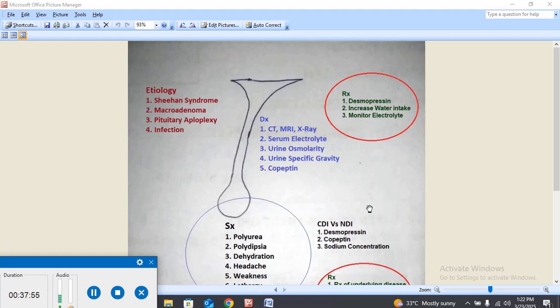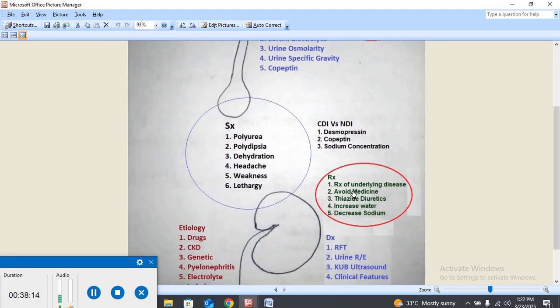That monitoring is essential. But in most cases the sodium balance is normal. The water amount is low inside the body, there is dehydration, so you will increase the water, but you will not decrease the sodium in most cases.